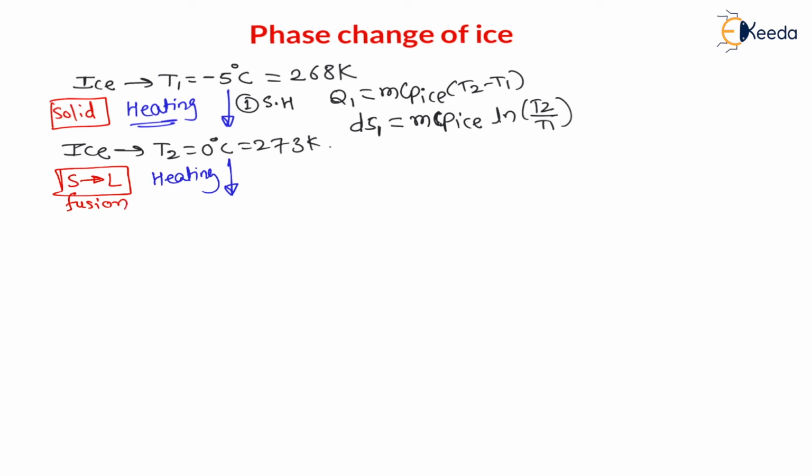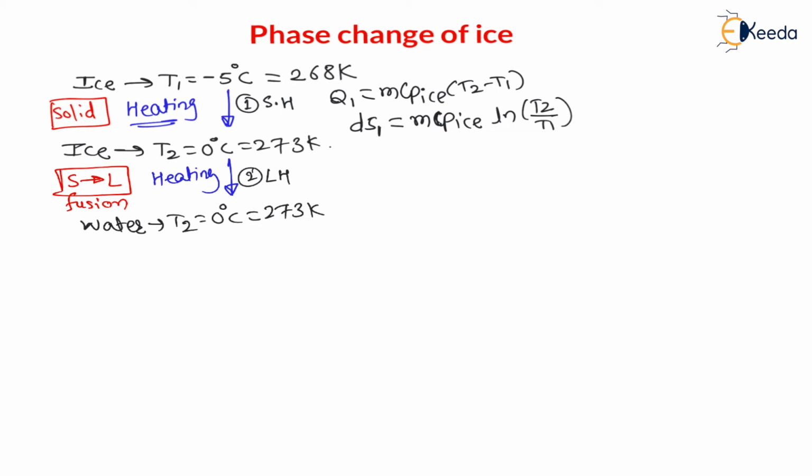This type of phase change is called fusion, right? The phase change from solid state to liquid state. Now, therefore, let us say it will convert into water at T2 is equal to 0 degree Celsius. Temperature will not change during phase change. The temperature does not change; at the same temperature there will be a phase change. Therefore, the second heat is called latent heat.